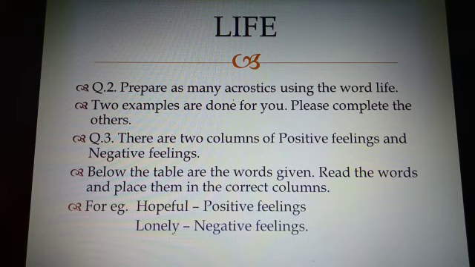Move to the third question. Listen carefully and write the word in the appropriate column. So you have to list the words under positive and negative feelings. Now the adjectives which are given below the table are with the title there at the side. They have mentioned teacher. So the teacher reads it out and you are going to fill it up. Now since the lockdown is going on, we can't do the activity in the class. I am discussing it with you in the presentation.